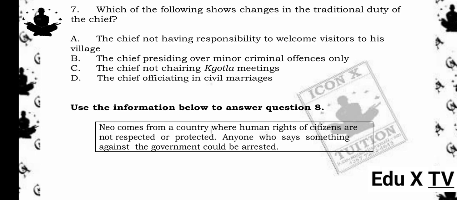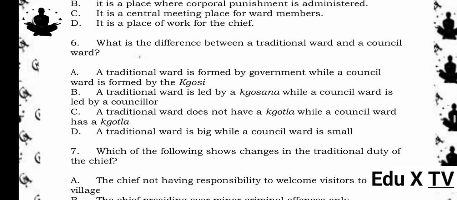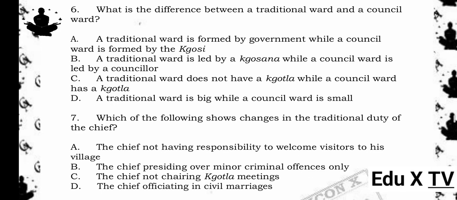6. What is the difference between a traditional ward and a council ward? A. A traditional ward is formed by government while a council ward is formed by the Kgosi. B. A traditional ward is led by a Kgosana while a council ward is led by a councillor. C. A traditional ward does not have a Kgotla while a council ward has a Kgotla. D. A traditional ward is big while a council ward is small.